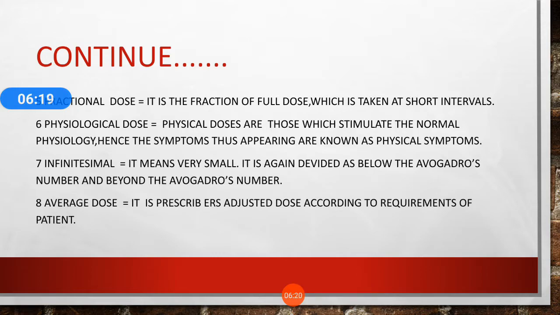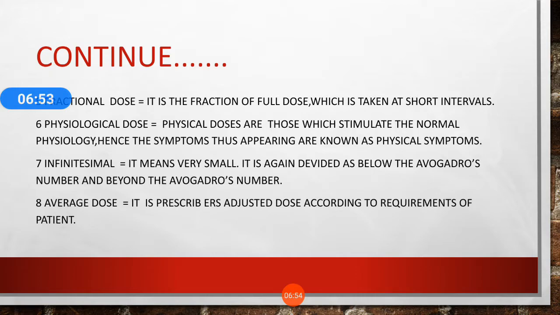Next one is average dose. Average dose is the prescriber's adjusted dose according to the requirement of the patient. Means a physician adjusts this dose according to the requirement of the patient. If you have two patients in your OPD, both feeling so much pain in their knees or in the teeth, one is diabetic and one is non-diabetic, you have to prescribe the dose according to their requirements. It is called the average dose.